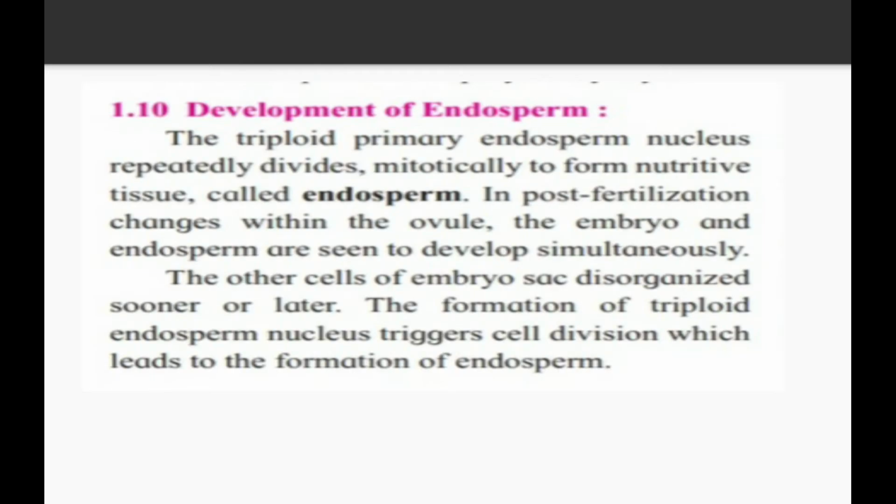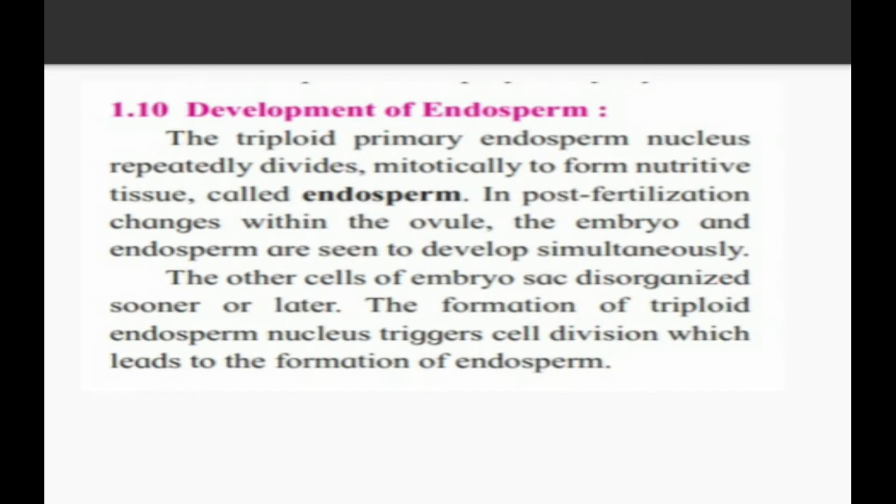See the development of endosperm. The triploid primary endosperm nucleus repeatedly divides mitotically to form the nutritive tissue called endosperm. So this is the definition of endosperm. I am repeating the point again. The nutritive portion present in our seed, formed by the nucleus which divides mitotically, is said to be the endosperm.